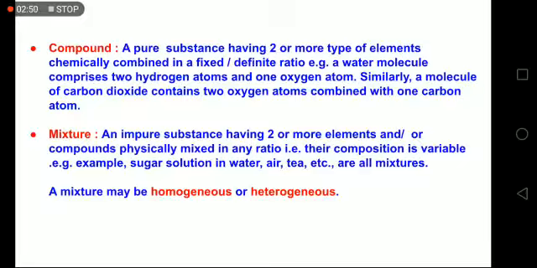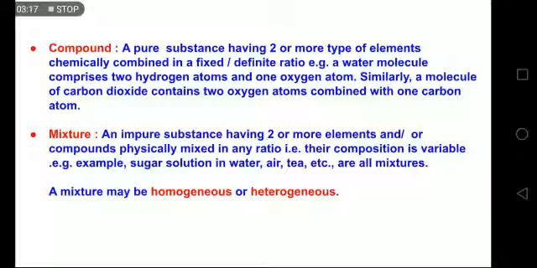So, a compound is a pure substance in which two or more elements are chemically combined in a fixed ratio. Here, the examples taken have two types of atoms, but you can take the example of any other bigger compound, say glucose. Glucose has carbon, hydrogen, and oxygen, and there are many more compounds which have more types of atoms in them. So that's why the definition is written like this: two or more types of elements.